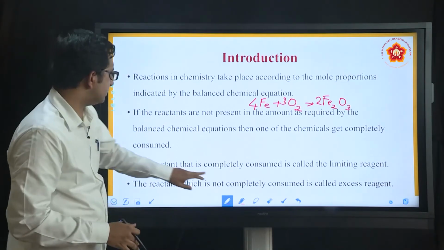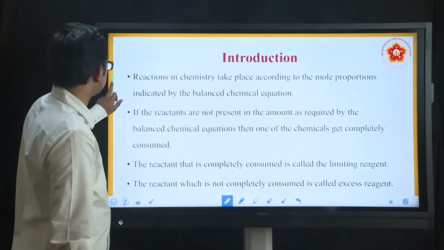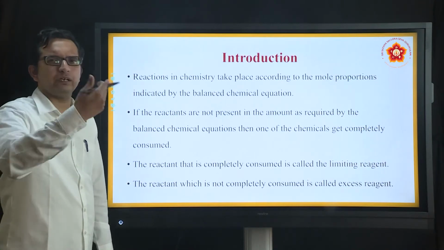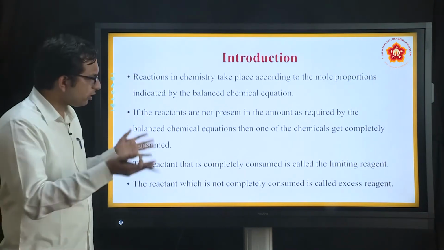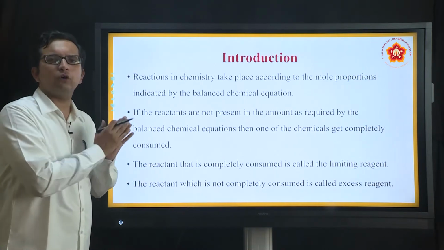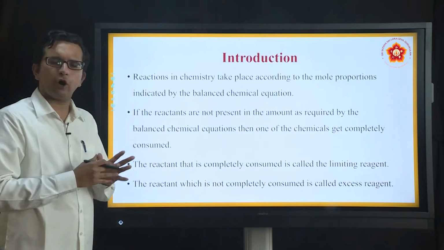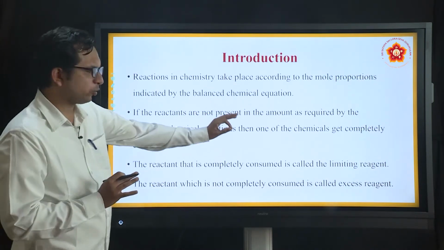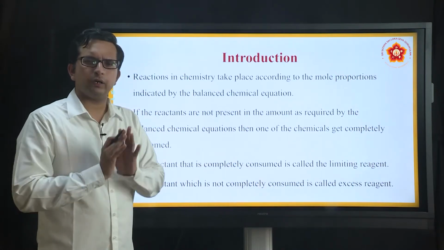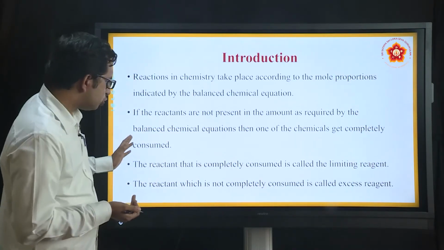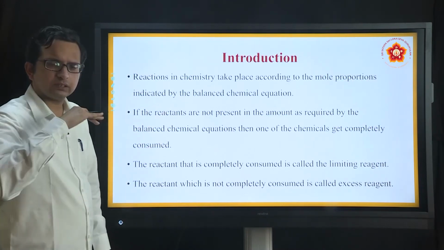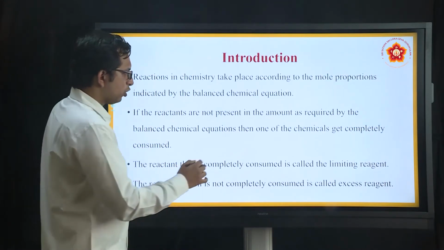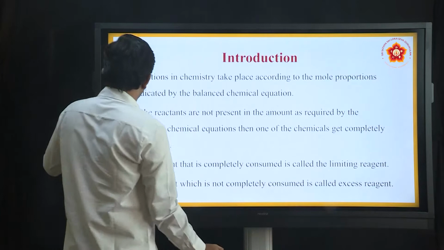Whenever these reactions are taking place, sometimes one of the reactants gets completely consumed, because you may not have added the required amount of substance, generally in grams, or you can measure it in terms of volume also. If you have not added the required amount, then naturally that particular quantity will get finished. That type of reagent which gets finished in the reaction first, which is consumed first, we call a limiting reagent.